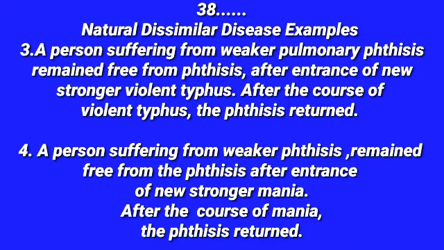A person suffering from pulmonary phthisis, pulmonary tuberculosis, this is the weaker one, remained free from the phthisis after the entrance of the stronger violent typhus. It is also a disease condition. Typhus, not typhoid, it's typhus. So here the pulmonary phthisis is the weaker one, the violent typhus is the stronger one. After the course of the violent typhus, the phthisis returned. When the violent typhus was gone, the phthisis again returned.